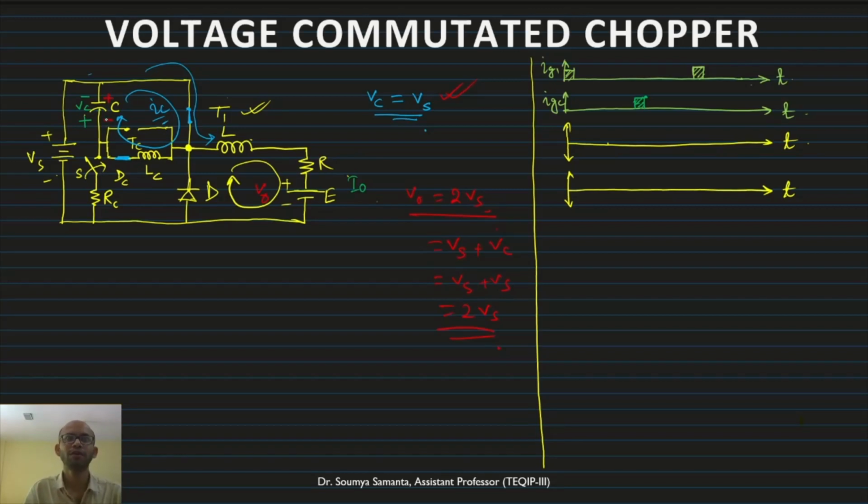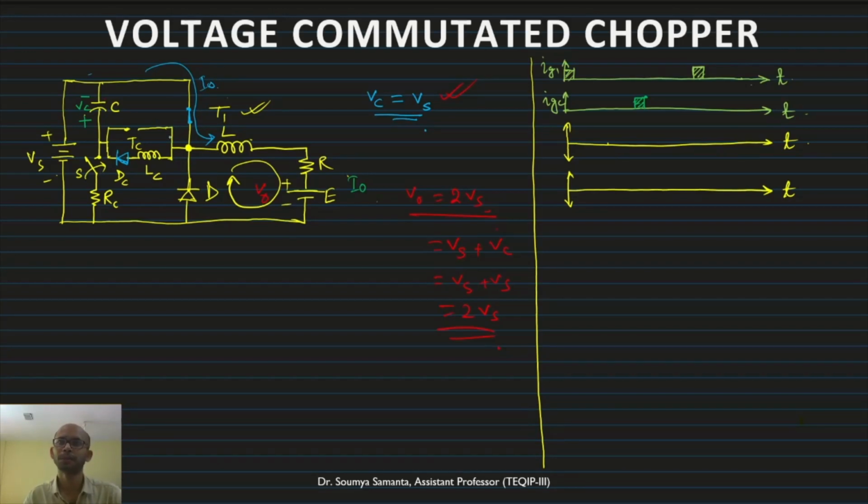As a result of these oscillations, we get this polarity. That means the polarity of VC will be reversed because of this IC current, which flows through the inductor and capacitor. Now because of this, the diode will be reverse biased and this circuit will be turned off. Under this condition, the load current will flow through this one and IC will be 0. The normal load current I0 will flow through this.